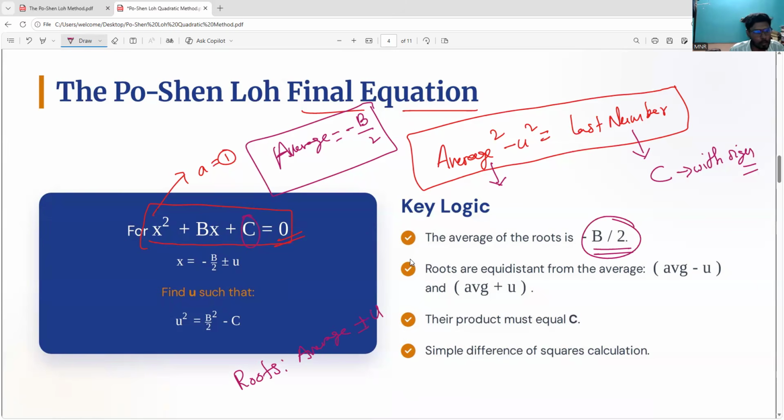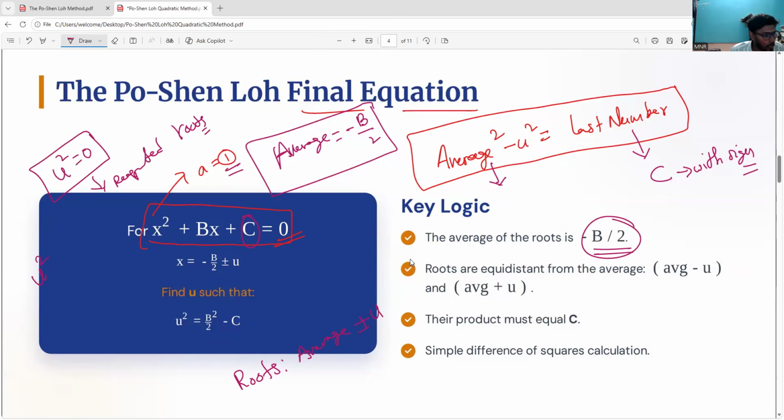Now I am bringing certain rules you have to remember. The A value should always be 1. You have to make the equation so. Second, rule number 2: if you get u square equals 0, please remember, u square equals 0, then you can directly say it is repeated roots. That is what you have to remember.